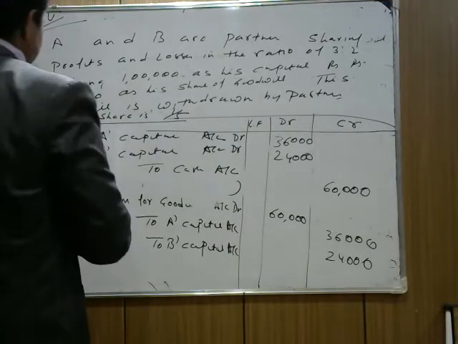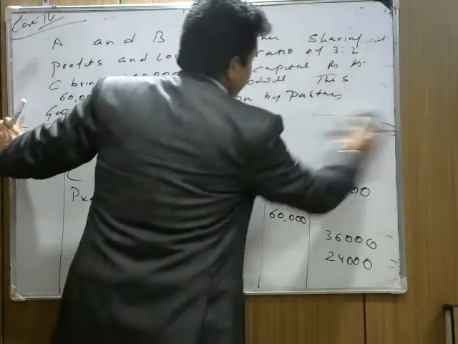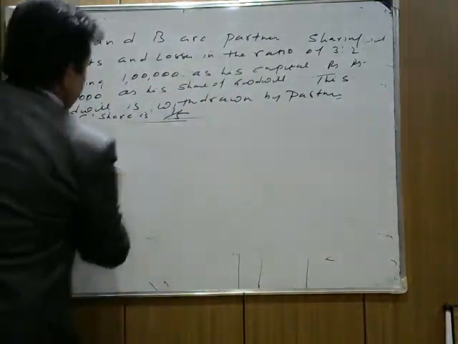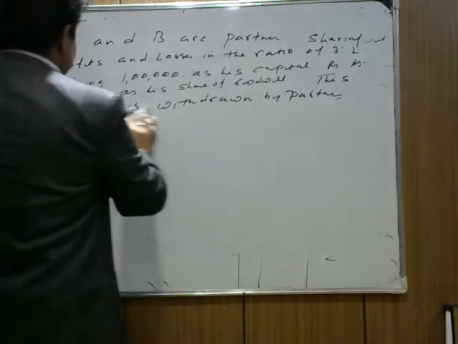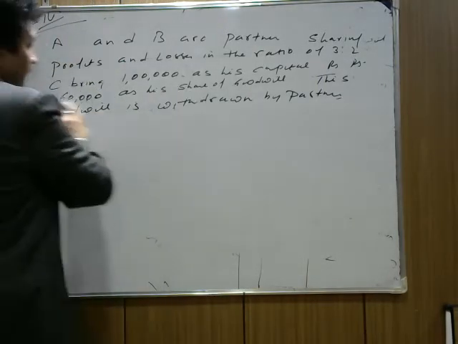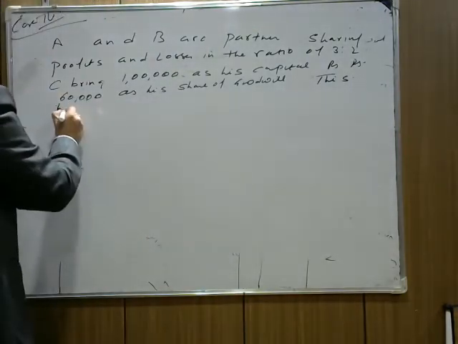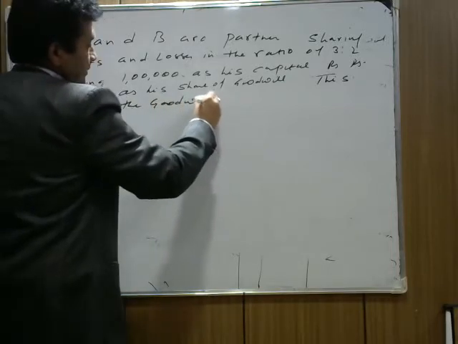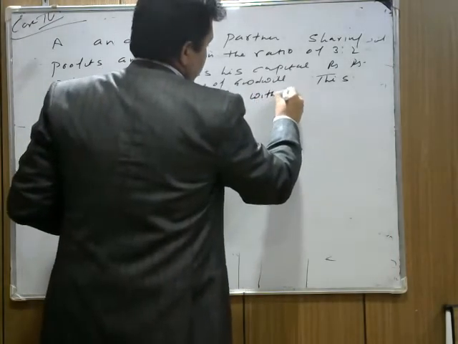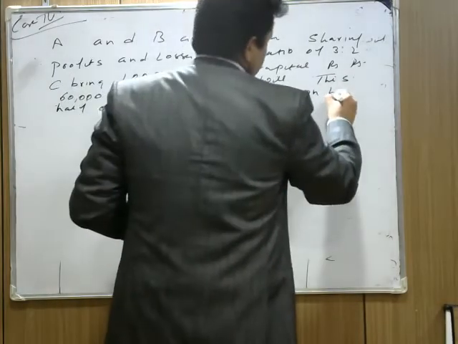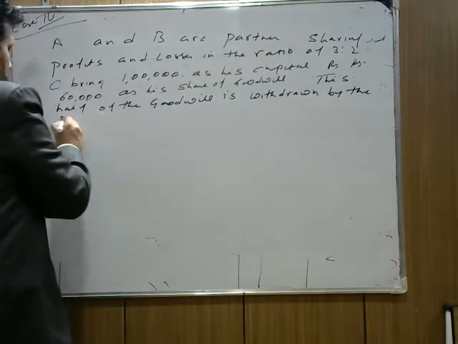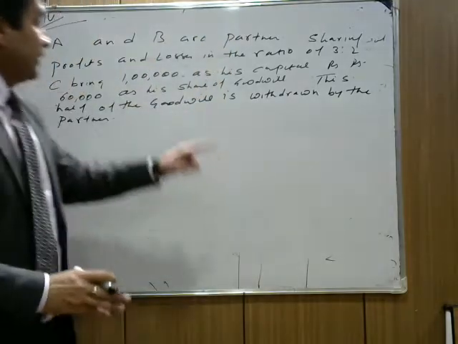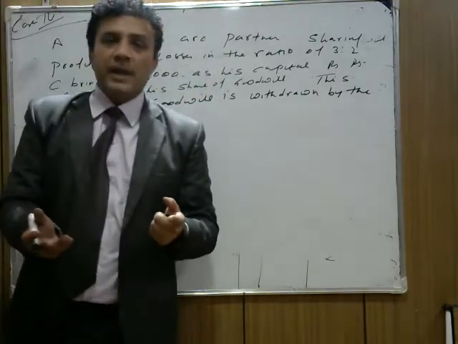Now suppose the question is same. Apart from this thing, C's share is 1/5, we know that. Here, if you write half of the goodwill is withdrawn by the partners, by the partner, it means whatever goodwill they get, half of that is withdrawn by the partner. Not full, half of that. So half of 60 is 30,000 withdrawn by A and B.